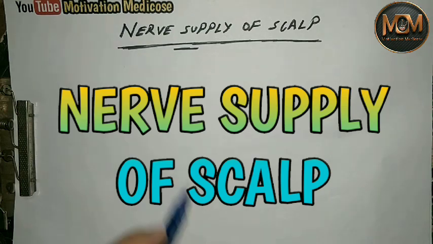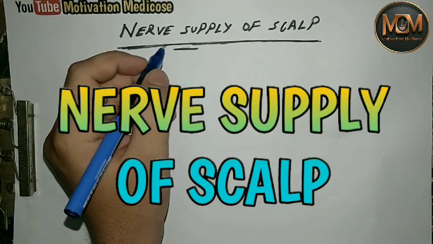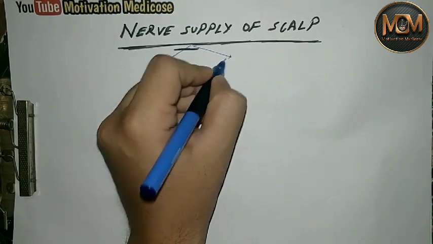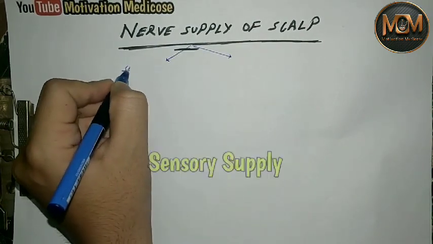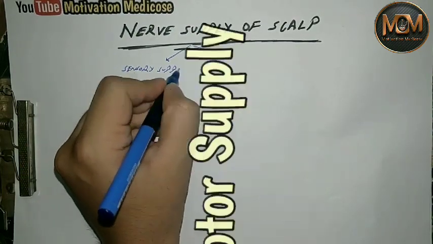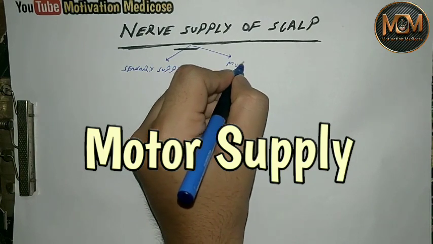So our today's topic is nerve supply of scalp. In nerve supply of scalp, basically two types of nerve supply are present: sensory supply and motor supply.